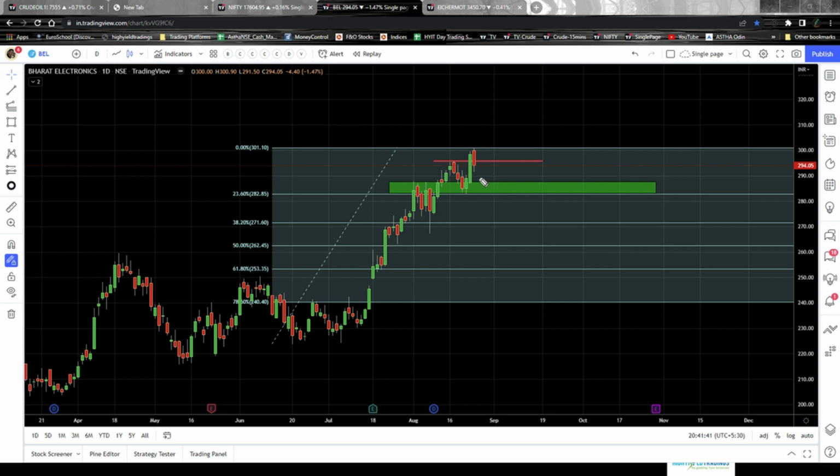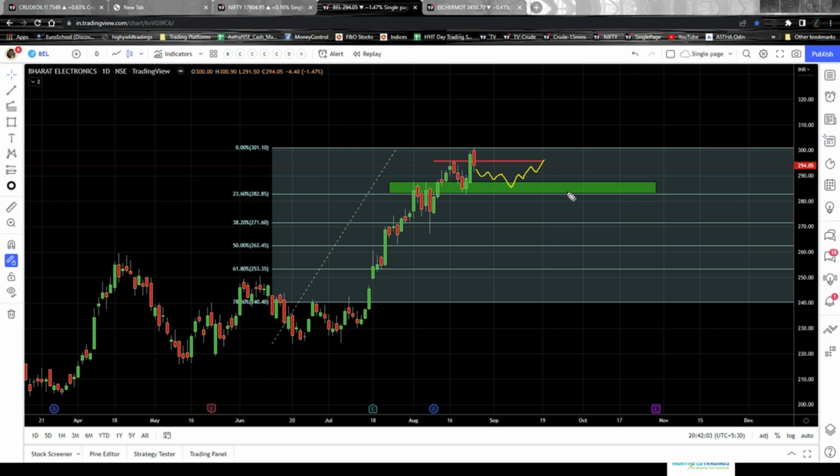Now, as I said, first option is the stock might consolidate here for some time. Second option is the stock might come down till the area of confluence or till the support level, and then it can start moving up like this.